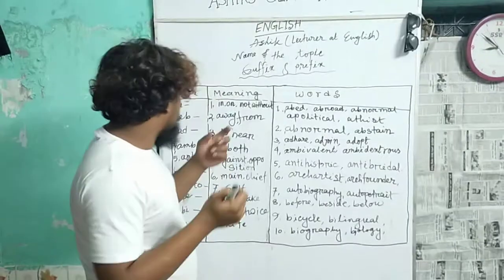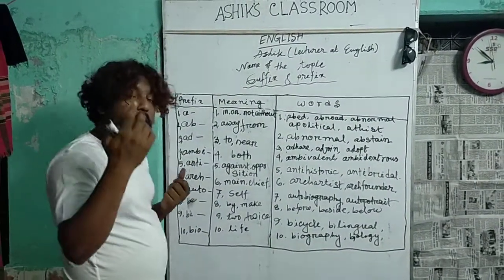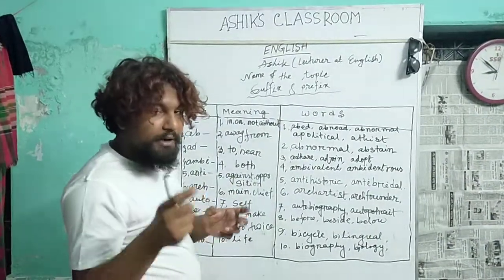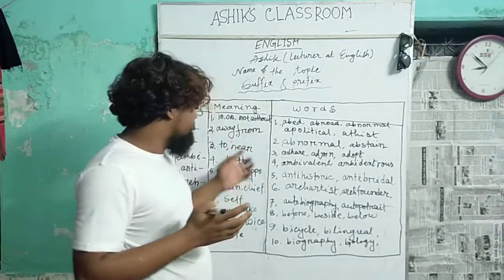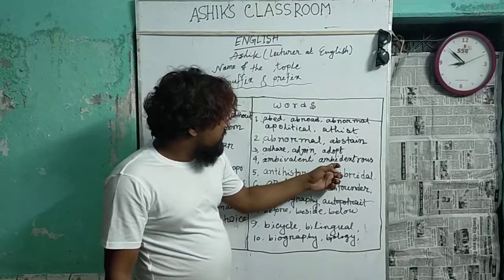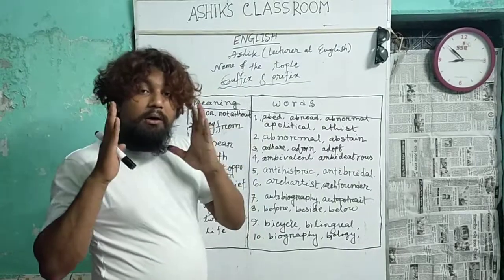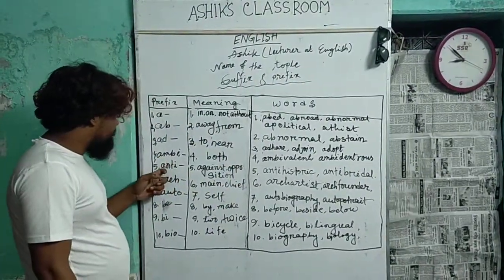On the other hand, you have to know number 4, and that is ambi. Ambi means both. When it is ambi, you add it before the word, such as ambivalent, ambidextrous, etc. Okay. Number 5, anti.